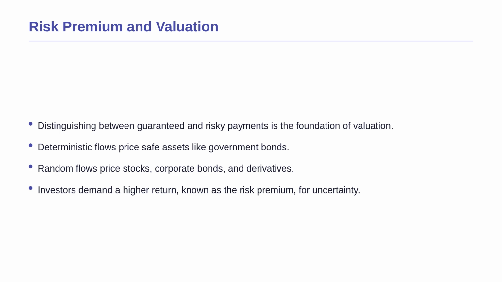Deterministic cash flows are used to price safe assets, like government bonds, allowing the global credit system to function smoothly. Random cash flows are the basis for pricing stocks and complex derivatives. In the real world, investors demand a higher return, meaning a higher discount rate, when facing random cash flows to compensate them for the anxiety of uncertainty. This extra return is known as the risk premium.